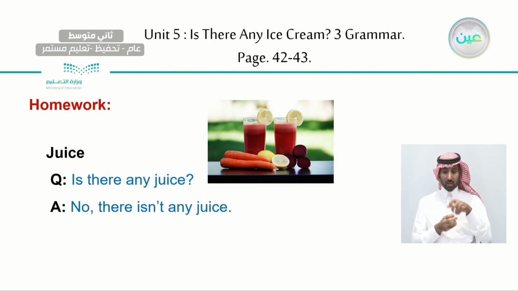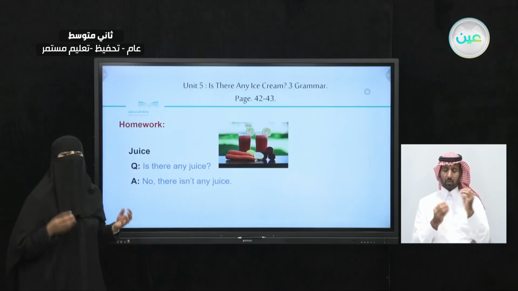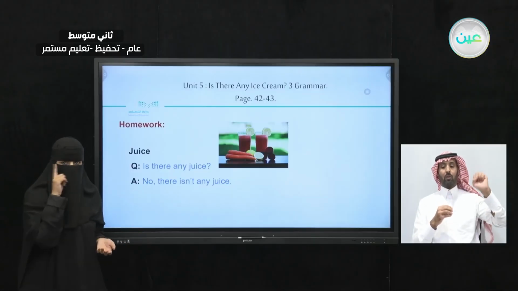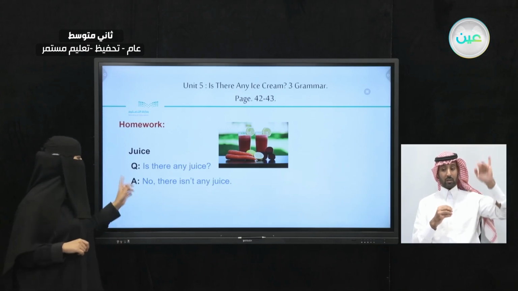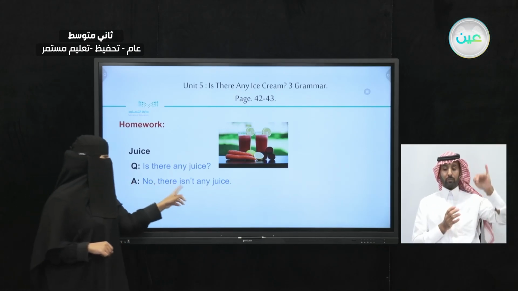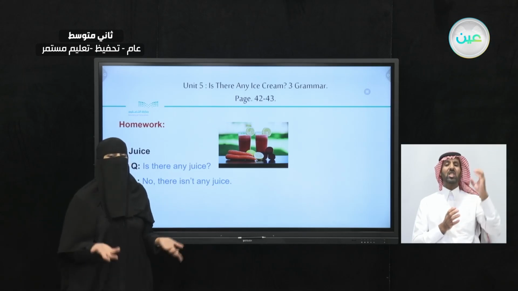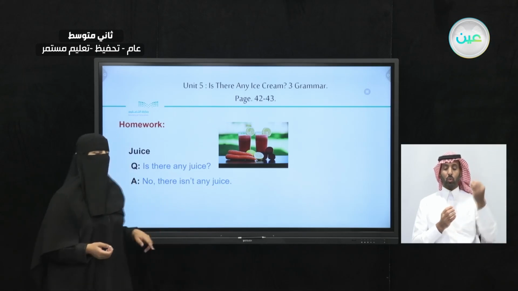We have any because it's a question. So you can answer with yes or no. If the answer is no, it's going to look like this: No, there isn't any juice. But what if the answer is yes? Yes, there's some juice, right?